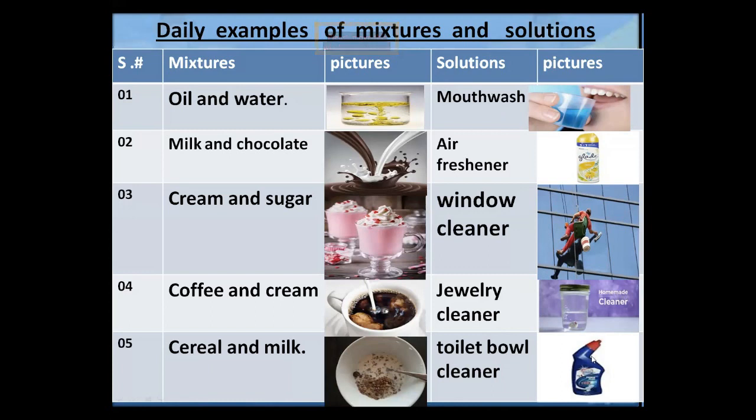So these all are examples of a solution: mouthwash, air freshener, window cleaner, jewelry cleaner, and toilet bowl cleaner. These mixtures and solutions we use in our daily life.